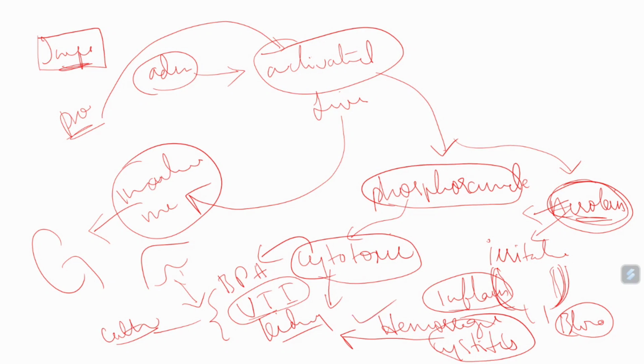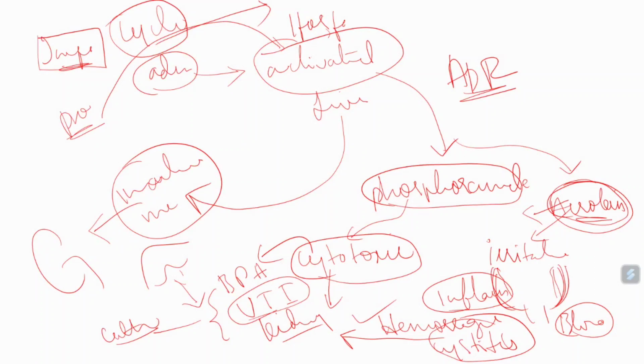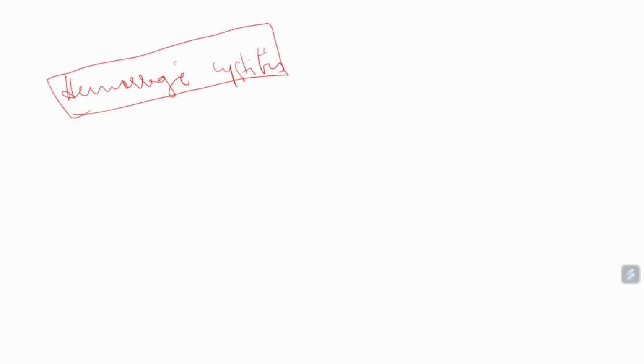So hemorrhagic cystitis is a very very important adverse drug reaction with cyclophosphamide. And this hemorrhagic cystitis is not only seen with cyclophosphamide, it is also seen with ifosfamide. Okay, so ifosfamide and cyclophosphamide, both drugs are having hemorrhagic cystitis as a very important adverse drug reaction. So if a patient is having hemorrhagic cystitis, being a clinical pharmacist, it is very important for us to treat such patients, because the patient is having an ADR and we have to try to prevent this ADR.